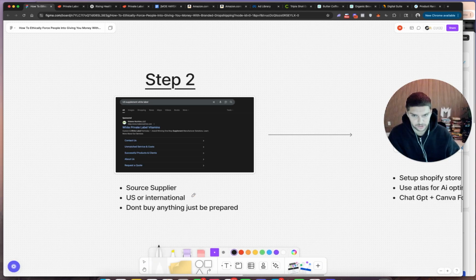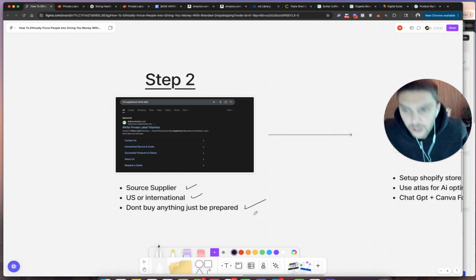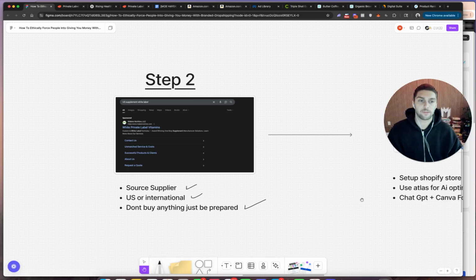These guys can be US or international. With the tariffs now, I honestly think a lot of the pricing is plus minus the same. So don't try to force yourself to order from China or from other parts of the world just because you think it's going to be cheaper. The tariffs right now and the complications of the imports and the exports are just going to be pretty much the same exact thing. And don't buy anything, just be prepared. Again, the goal here isn't to buy a product and get it ready, and just to know that if you need it, you got it, if that makes sense, right? We just want to have a place that we can order from.